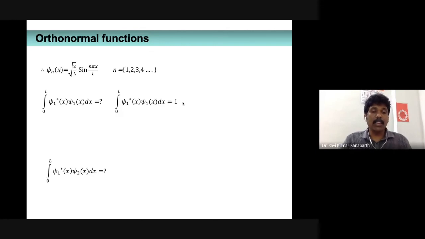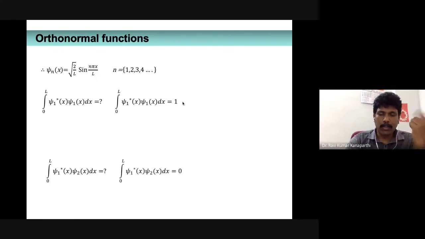In this case you have to take the ground state wave function of a particle confined to a one-dimensional box and also the first excited state wave function, that is sine 2 pi x by L. If you evaluate that particular equation and apply the integral limits, what would be the answer? Any guess? If you don't have a guess, I will give the answer, and I will give clues also. This answer is going to be 0.